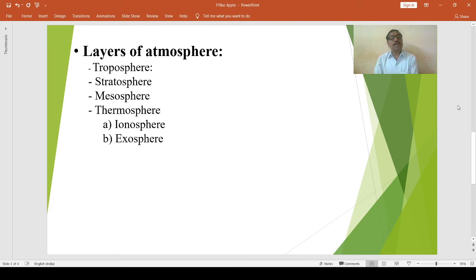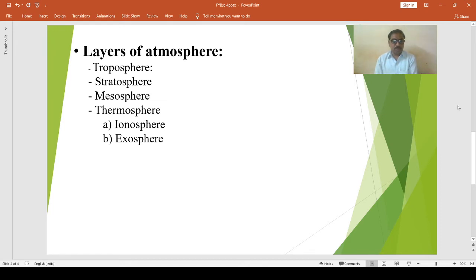Then another layer of atmosphere is the stratosphere. This layer lies above the tropopause and extends up to 50 km from the Earth's surface. The temperature remains constant to some extent, but at the height of 32 km, the temperature of air increases gradually with the increase in elevation until a temperature of 0 degrees is reached at about 50 km.